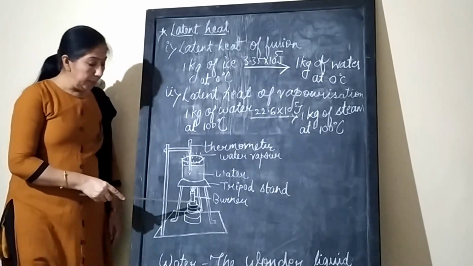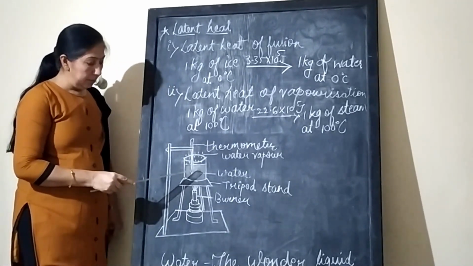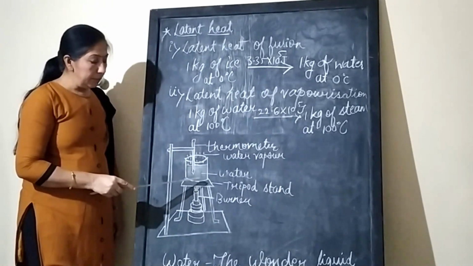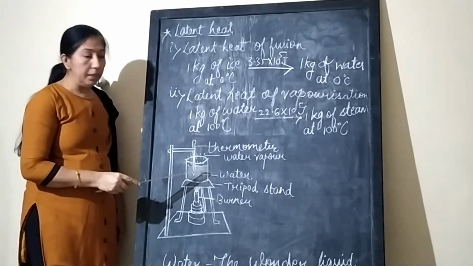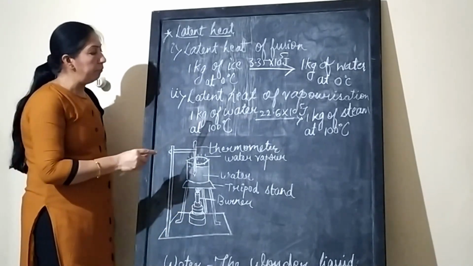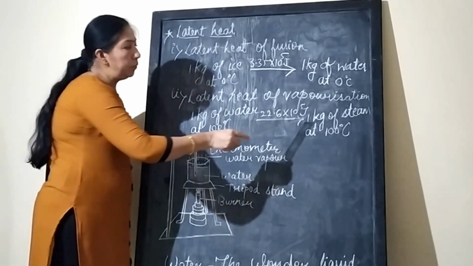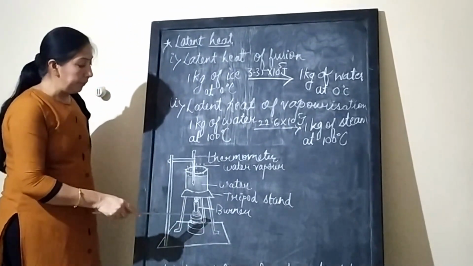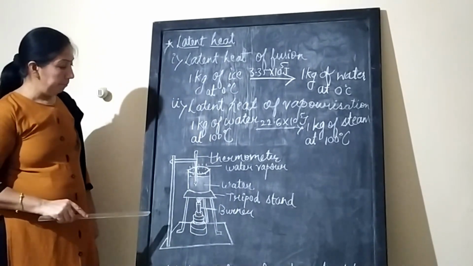Now start heating. As heating starts, boiling starts at 100 degrees Celsius. As water boils, its temperature remains the same. If we take 1 kg of water, it will convert into 1 kg of steam. During that time period, the temperature remains fixed at 100 degrees Celsius.